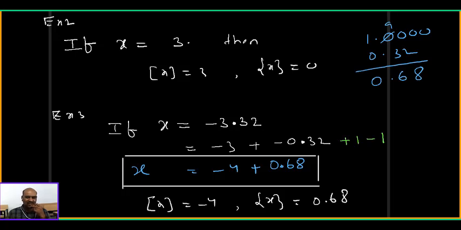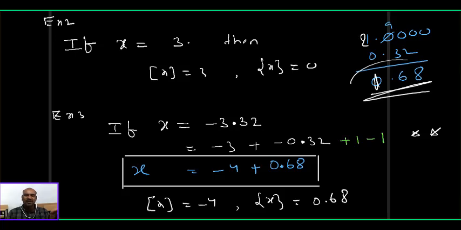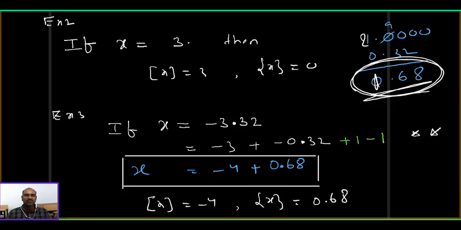So this step is important: adding 1 and subtracting 1. Somebody will ask, why can't you add 2 and subtract 2? What is the use? Add 2, subtract 2, you will get 1.68. 1.68 is still not the fractional part, because the fractional part should be from closed 0 to 1 only. That's why you need to add 1 and subtract 1.